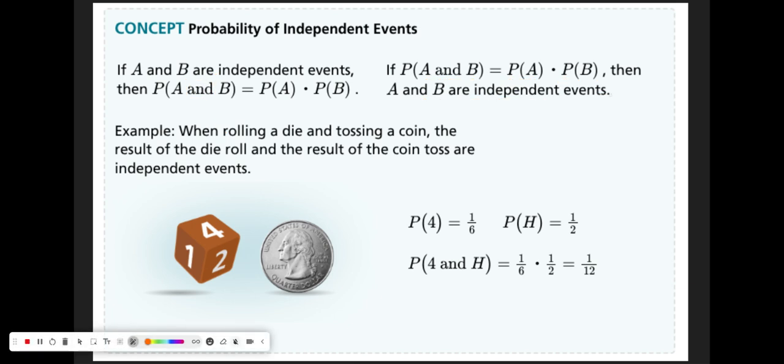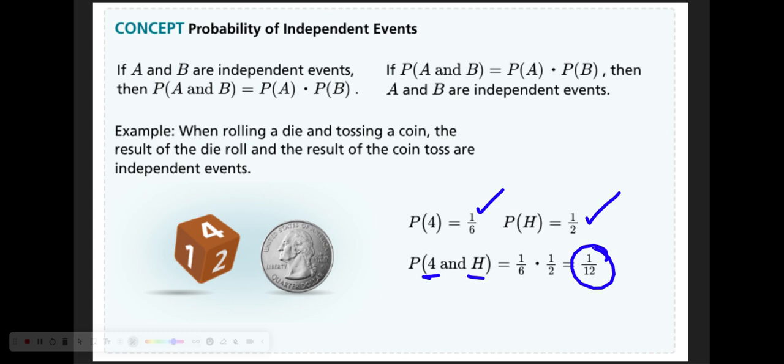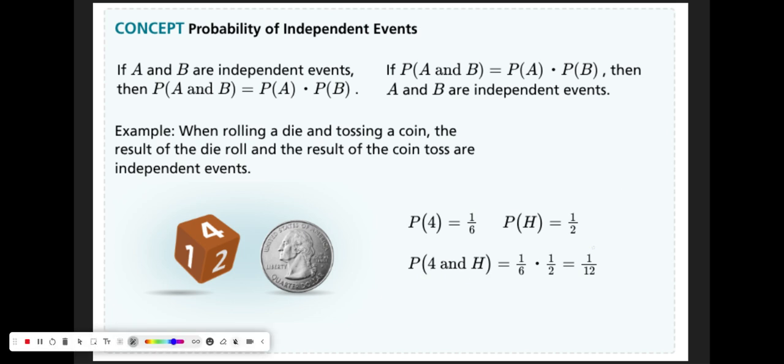When rolling a die and tossing a coin, the result of the die roll and the result of the coin toss are independent events. What's the probability of tossing a 4 and a head? Well, there's only a 1/12 likelihood of this happening. The probability of rolling a 4 is 1/6. The probability of tossing a head is 1/2, and therefore the probability of simultaneously rolling a 4 and tossing a head is 1/12. And that's it.